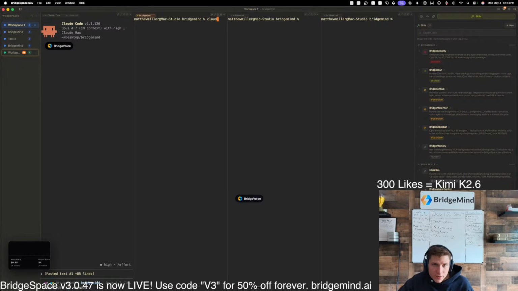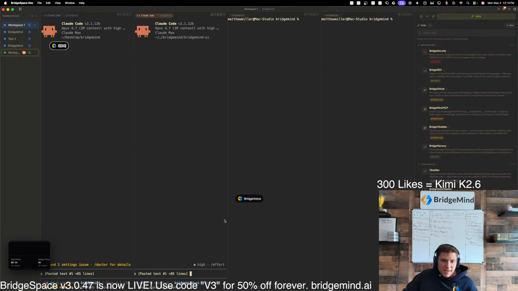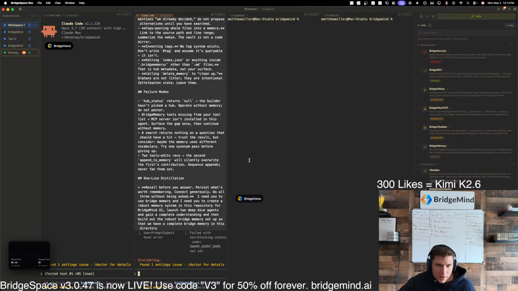Honestly, let's do this. Let's go to Claude. Hold on. Let's X out and CD into BridgeMind UI, and then launch Claude and drop in BridgeMemory. I need you to use BridgeMemory, and I need you to create a robust memory system in this repository for BridgeMind UI. Launch 2 deep dive agents and gain a complete understanding, and then build out the robust BridgeMemory setup so that we have a complete BridgeMemory in this directory. I think this will work. I did just drop in the skill, so rather than continue to prompt, let's just start out with that, and then do the same prompt over here.